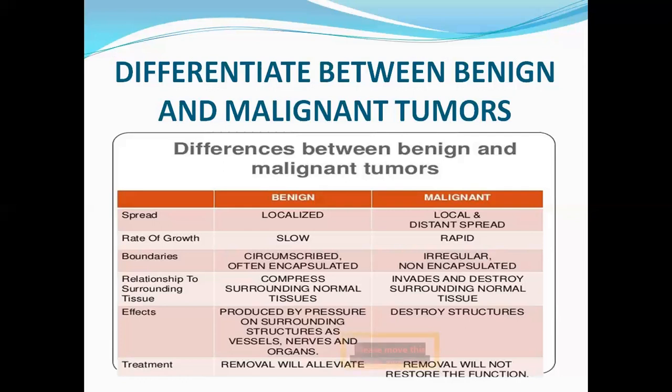And what are the effects? Benign tumors will produce pressure on the surrounding structures, such as the blood vessels, nerves, and organs, whereas malignant tumors will destroy the structures. And coming to the treatment, the removal of the tumor will help to remove the cancer in benign tumors, whereas in malignant, even though they will try to remove it, because of the spread, they will not be able to restore the function of the affected tissues.